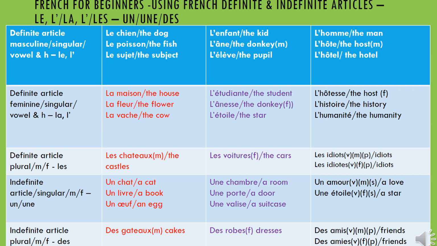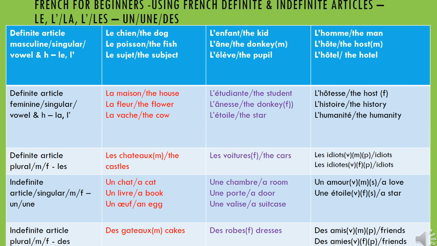We have seen how they behave before a noun, because all those are nouns. For those who are asking what nouns are, nouns are names of things. You see house, flower, student, donkey, all those things that we have put after the articles.